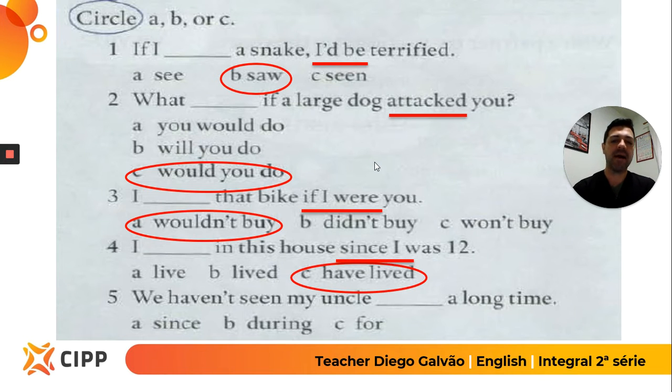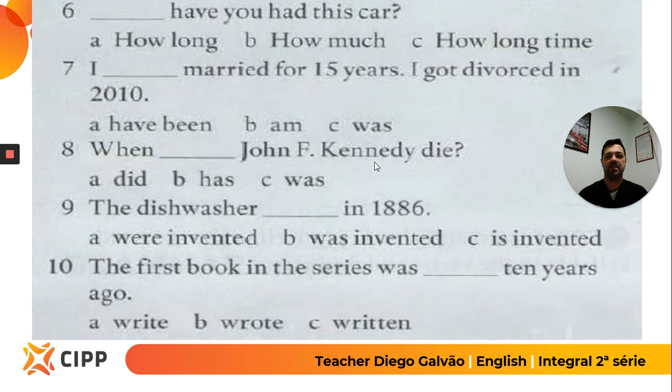We haven't seen my uncle. And you have the time, the period of time, a long time. So when you have a long time, you say for a long time because it's the period you haven't seen your uncle. One more about present perfect.